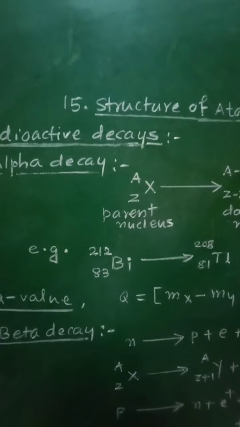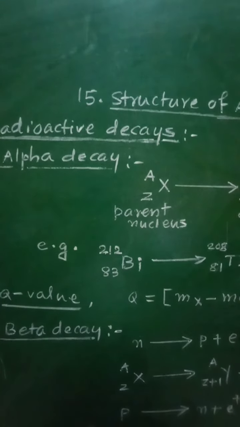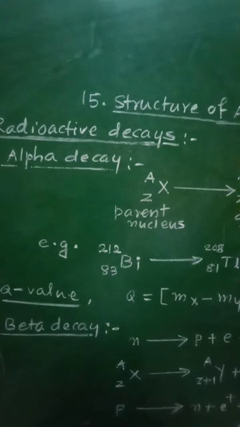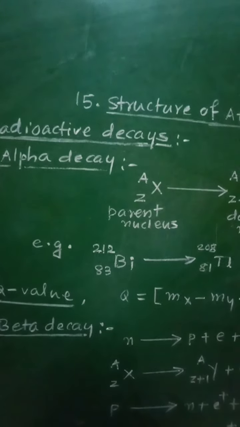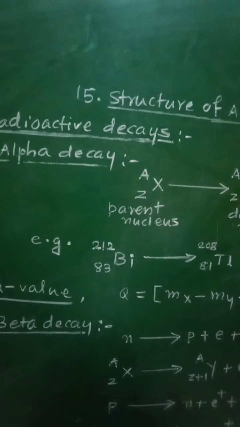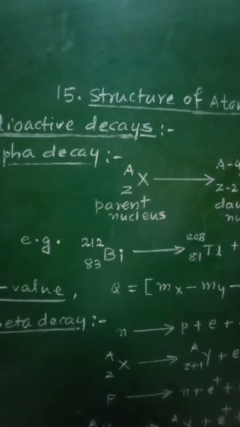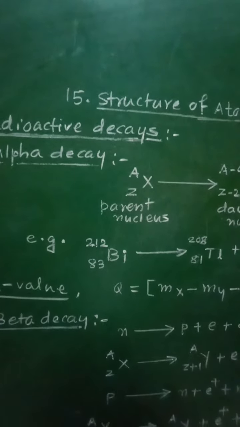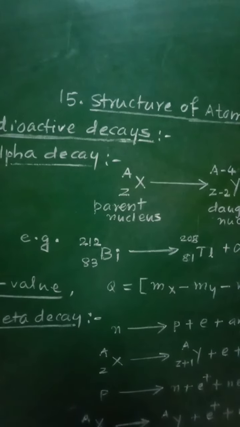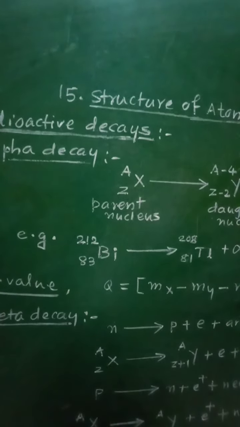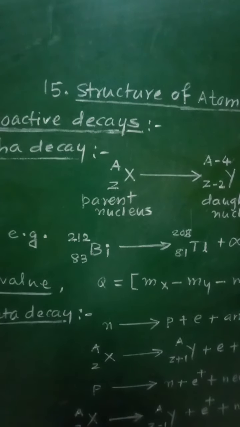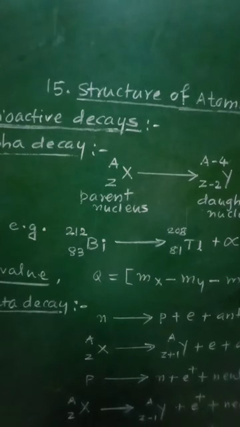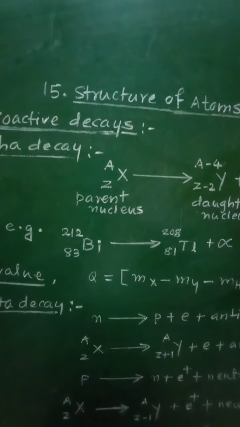Most of the nuclei are stable, that is, they can remain unchanged for a very long time. These nuclei have a particular ratio of their mass number and atomic number. These nuclei, which are not stable, undergo changes in their structure by emission of some of the particles. That means if the nuclei are not stable, they will undergo changes in their structure by the emission of some